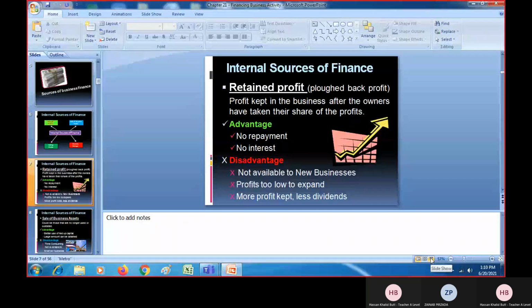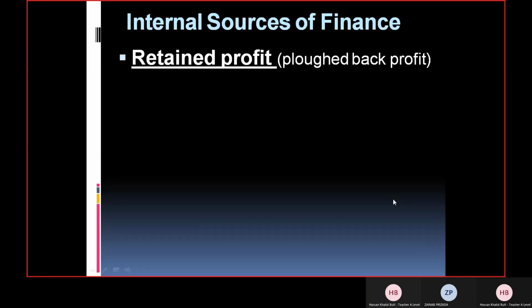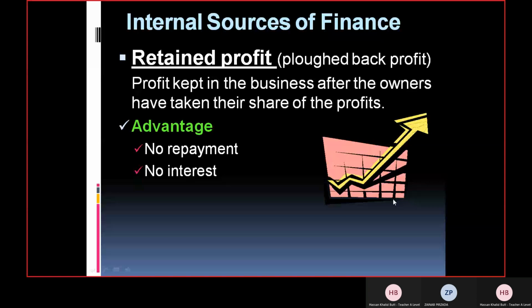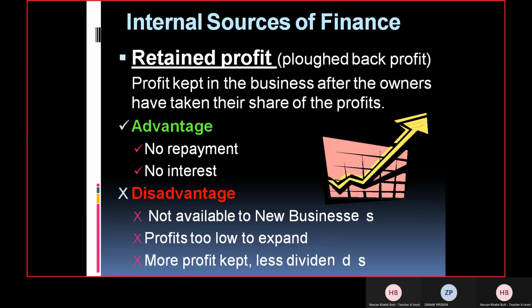Here we go. And you can see the disadvantages at the last. One by one, you will be explaining. So, Zainab, a disadvantage of retained profit is that it is not available to new businesses. Can you just develop this point?